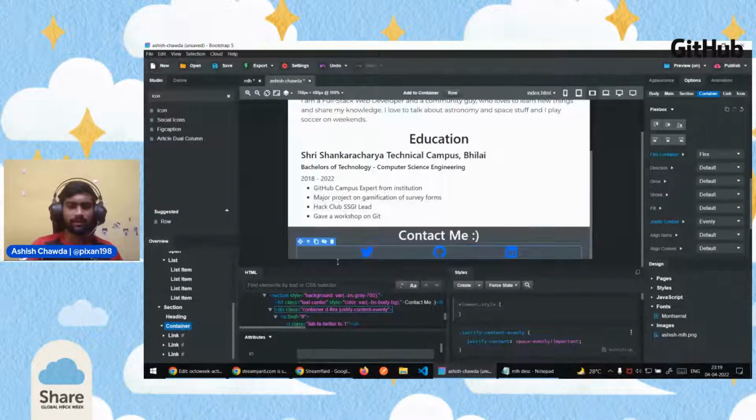So what it has done now, it has given even space here on the left side of Twitter, on the right side of Twitter icon, and on the right side of GitHub icon, and the even space on right side of LinkedIn icon also to the right boundary. So this is what it does.